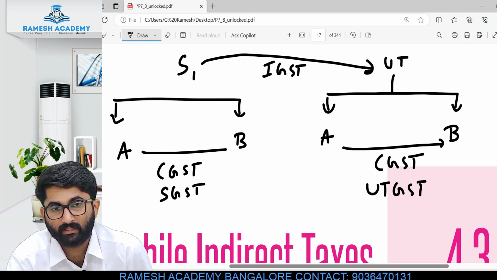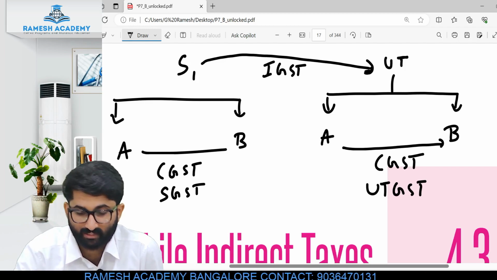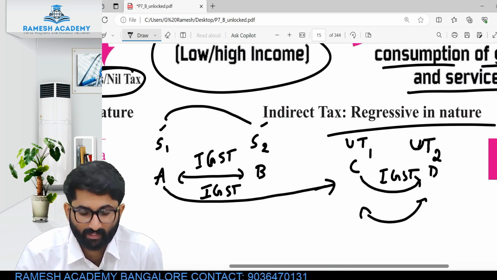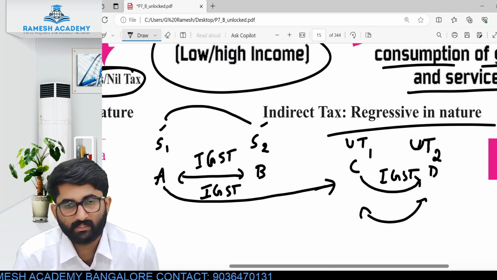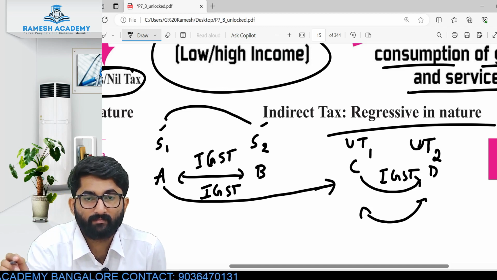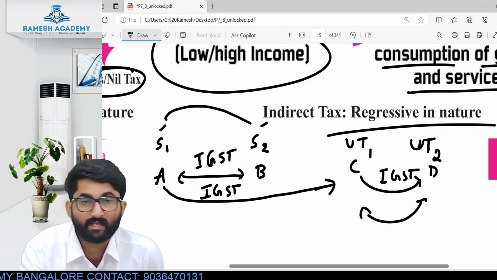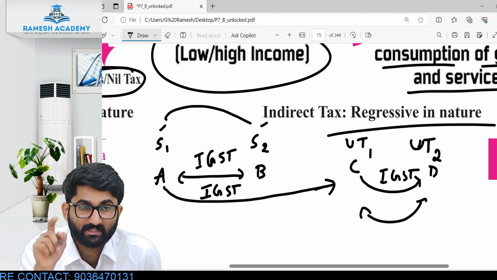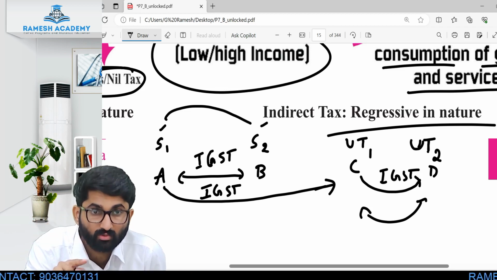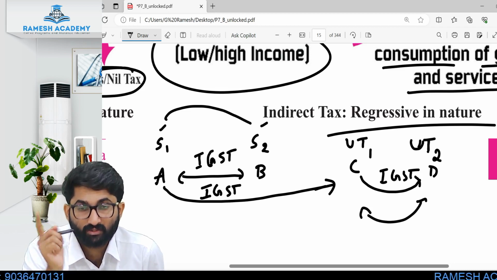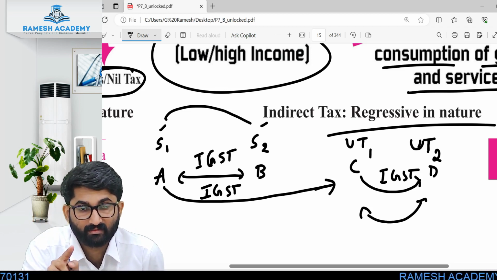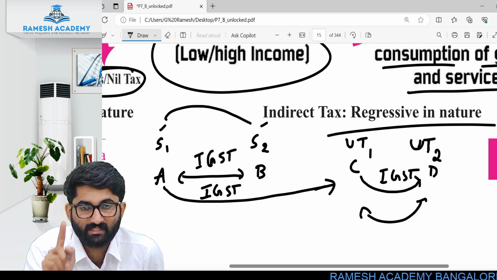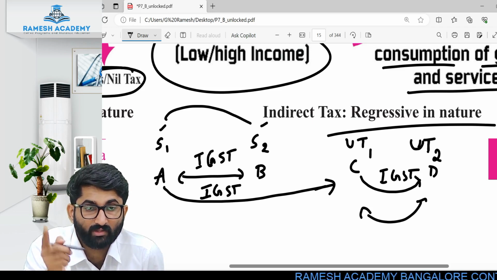I hope this is clear. Make sure that these two diagrams are very much clear in your mind. S1 to S2, IGST. S1 to UT1, IGST. UT1 to UT2, IGST. S1 to S1, CGST, SGST. S2 to S2, CGST, SGST. UT1 to UT1, CGST, UTGST.